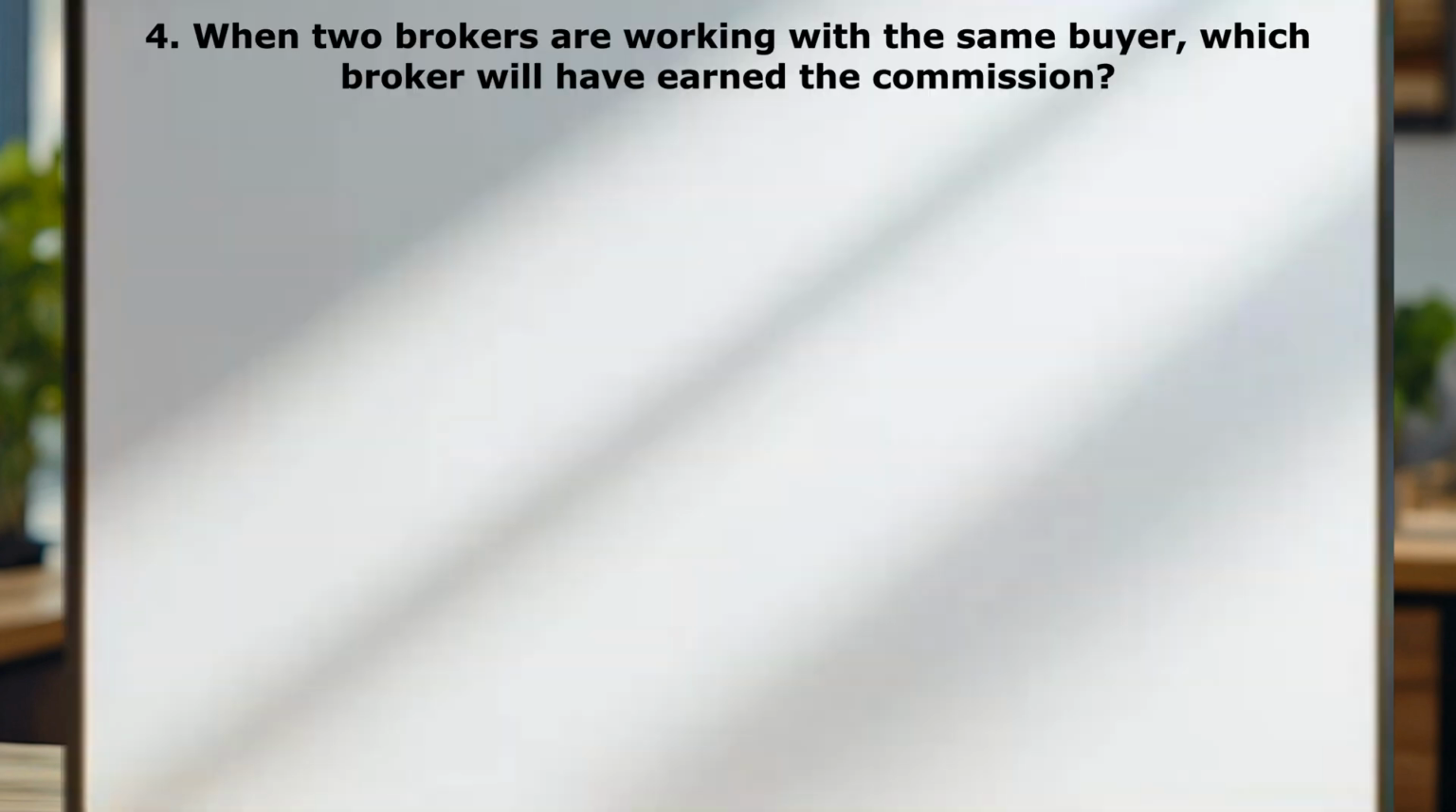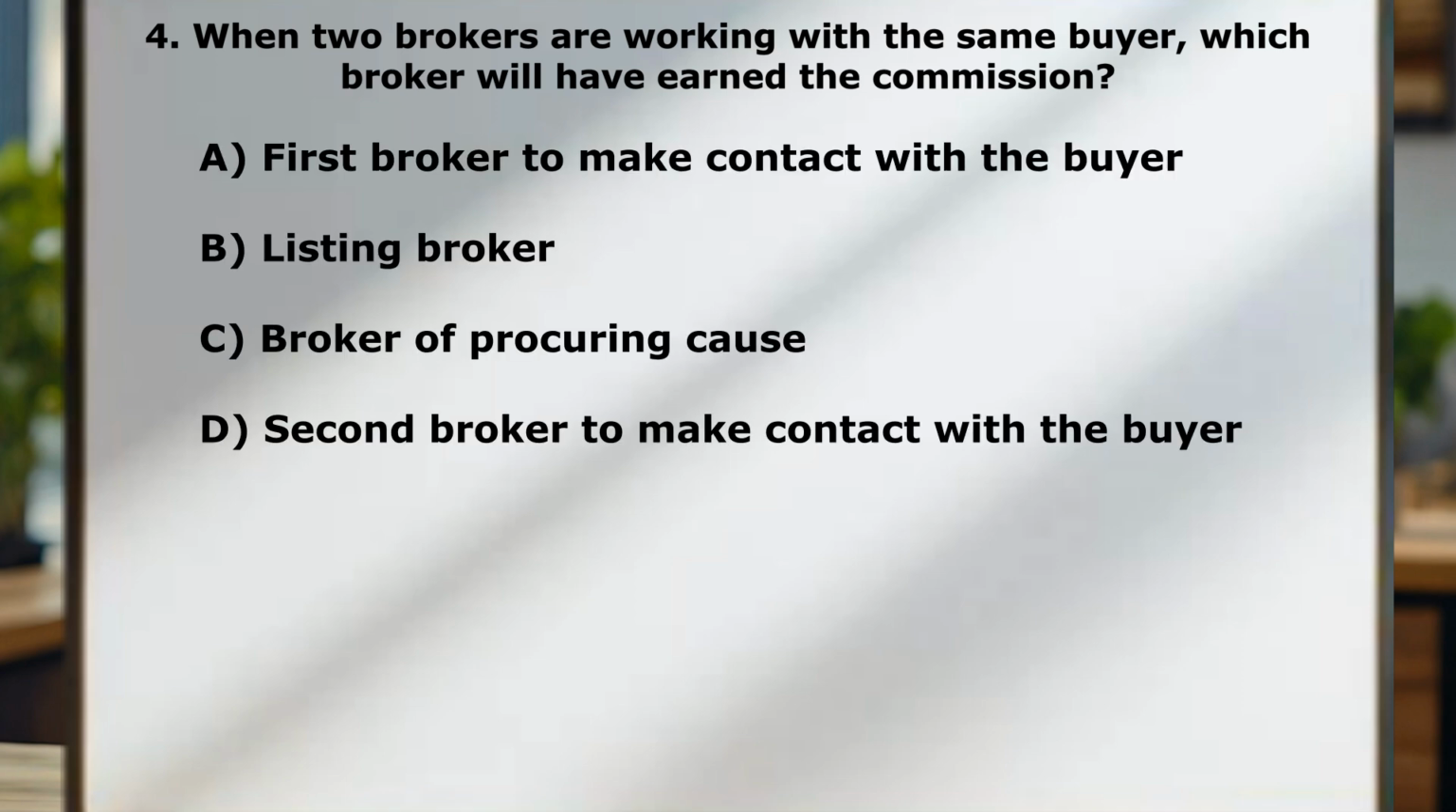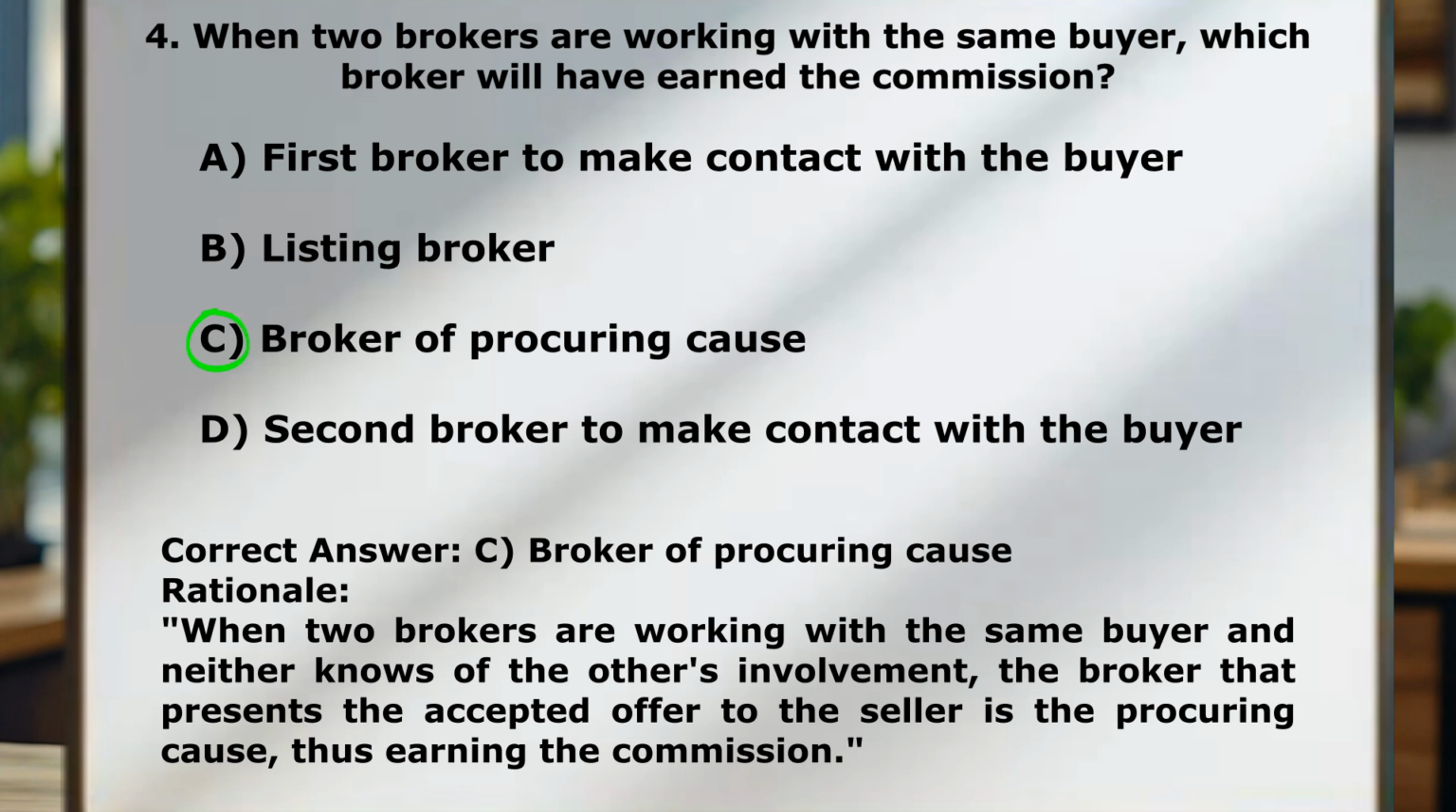When two brokers are working with the same buyer, which broker will have earned the commission? A. First broker to make contact with the buyer. B. The listing broker. C. The broker of procuring cause. D. The second broker to make contact with the buyer. Correct answer is C. Broker of procuring cause.